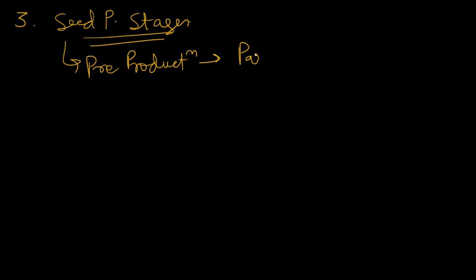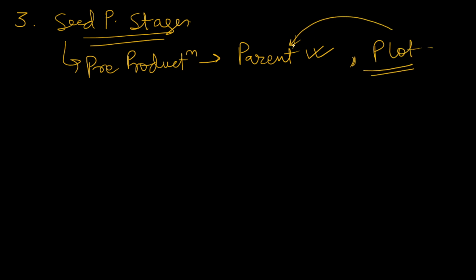Secondly, we will see that the seeds which we need to grow are nicely suitable for the plot we are using. That is, the site should support this parent or the seed, because sometimes some plots do not have a certain quality for a certain seed. So we have to keep this in mind while in the pre-production stage.